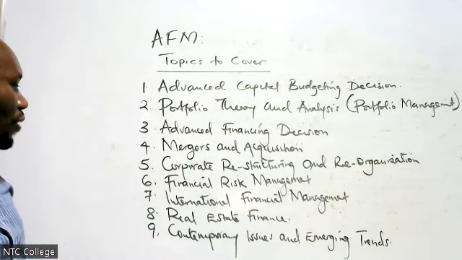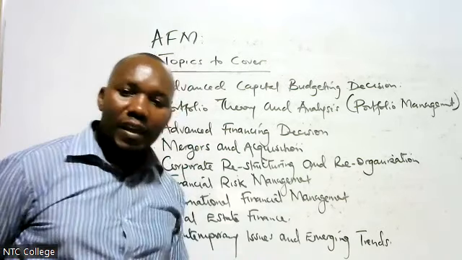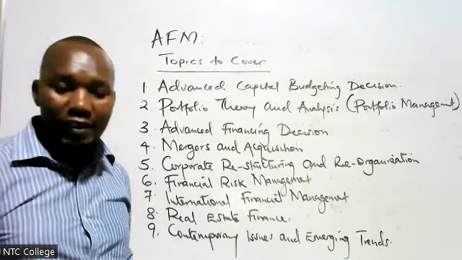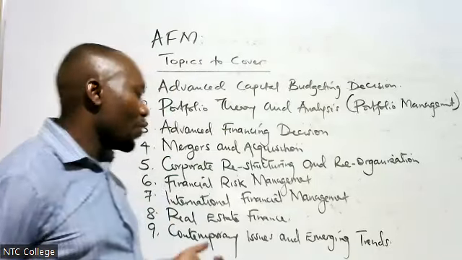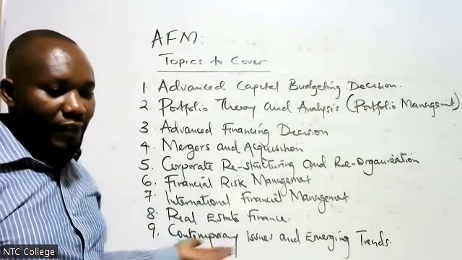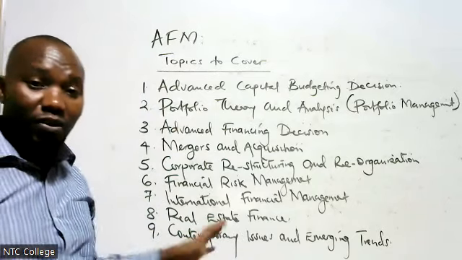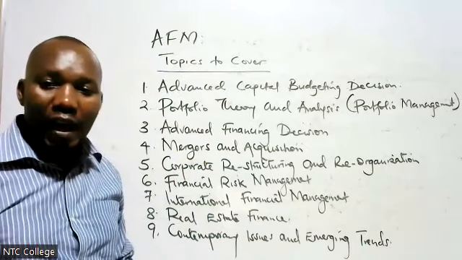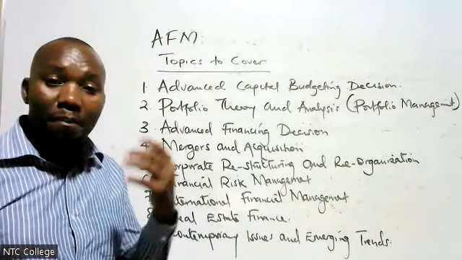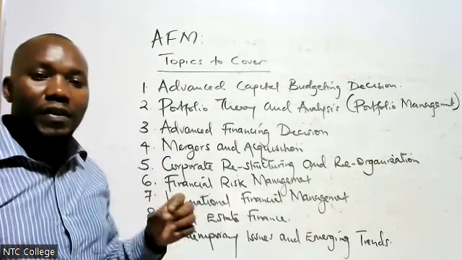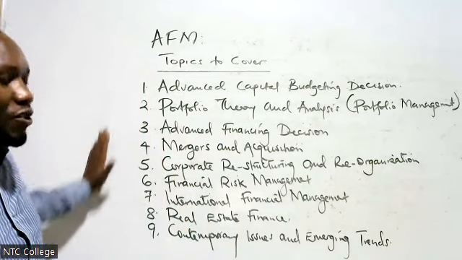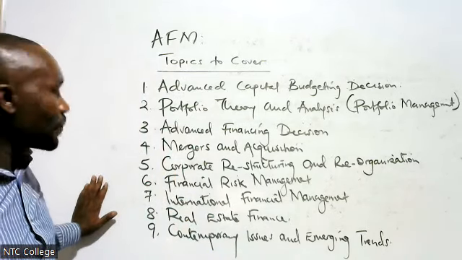Topic number 9, contemporary issues. These are things like cryptocurrency, which I know you are aware of. You have cryptocurrency, right? So that is mostly what is there. So you need to understand. I'll share the notes again on this theory. Cryptocurrency, you need to understand what it is and the challenges that organizations face when they are trying to adopt a cryptocurrency. So these are the topics that need to be mastered.